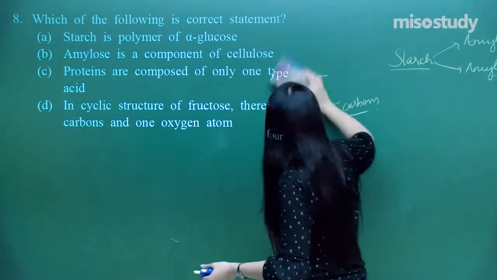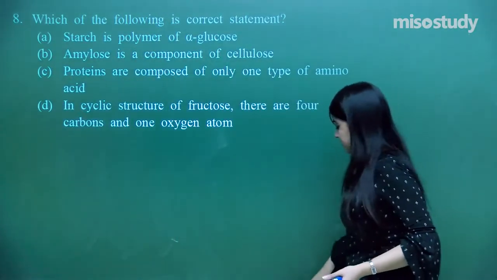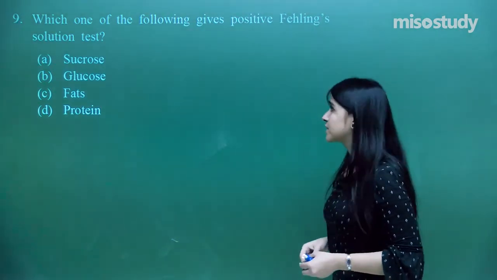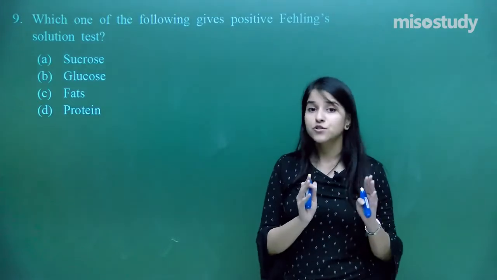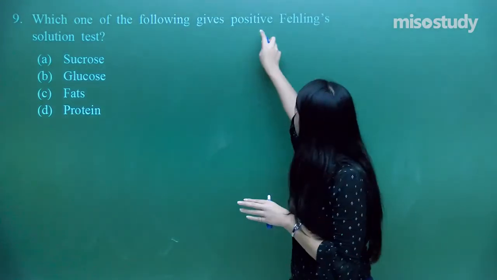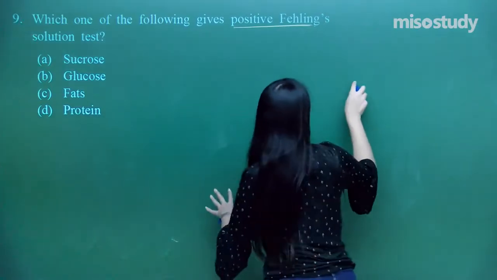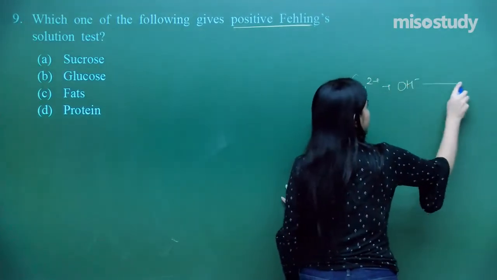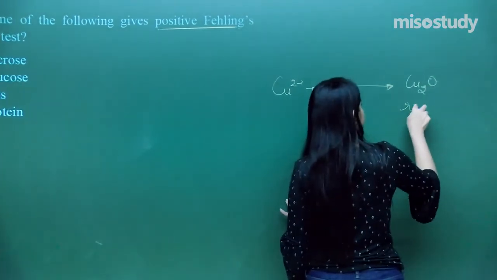It's a very interesting question and I hope everybody is enjoying it. Which one of the following gives a positive Fehling solution test? We have already done this. I just told you that reducing sugars always give a positive Fehling solution test. What is the Fehling solution test? This is the Fehling solution that we are going to take, and we get Cu2+ as the red precipitate.